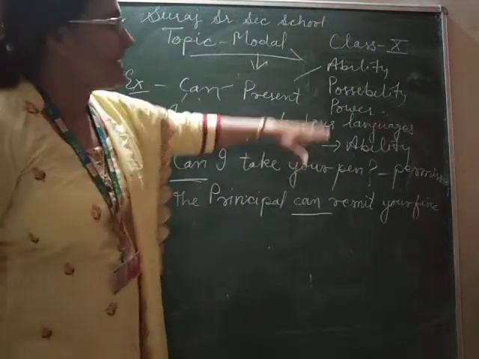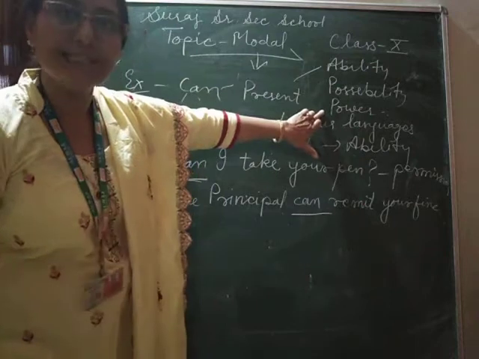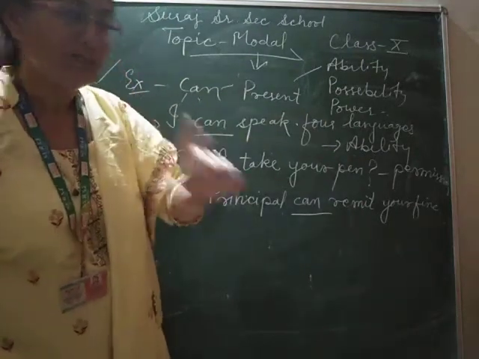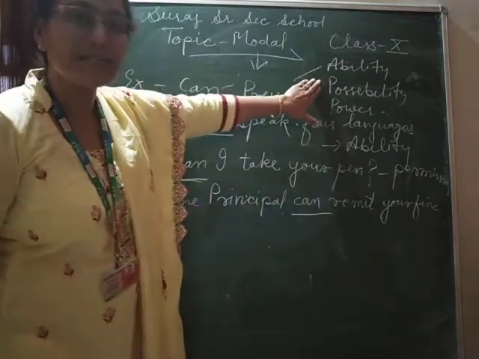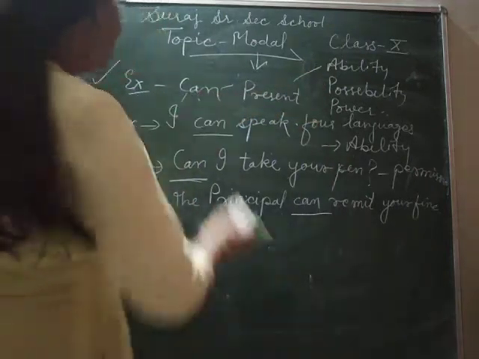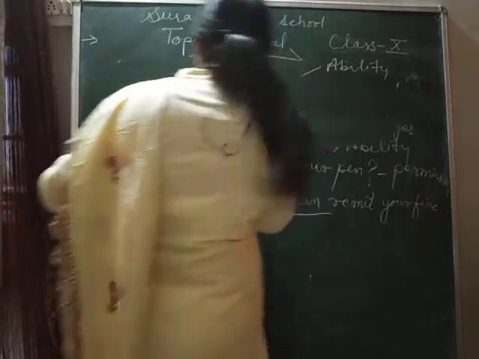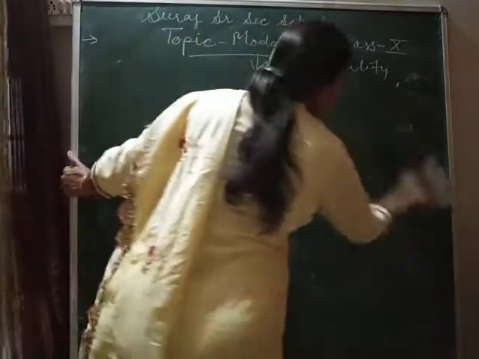But whenever we have to show these in the past, then we will use could. Next, it is can, and now we will talk about the past form of can: could.